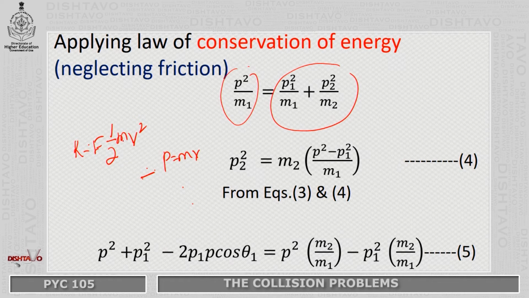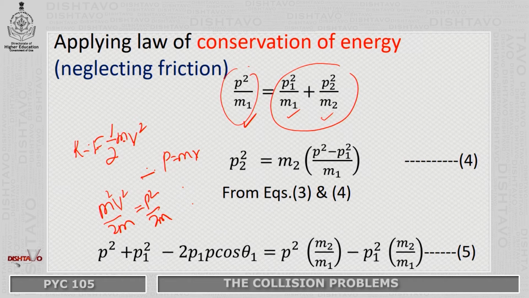If we substitute this, we get m squared v squared upon 2m, which is P squared upon 2m, exactly the quantity written here. This is the kinetic energy before collision, because only body m1 is in motion and having kinetic energy, while body m2 is at rest. But after collision both bodies move, therefore we have the kinetic energy of m1 and the kinetic energy of m2.